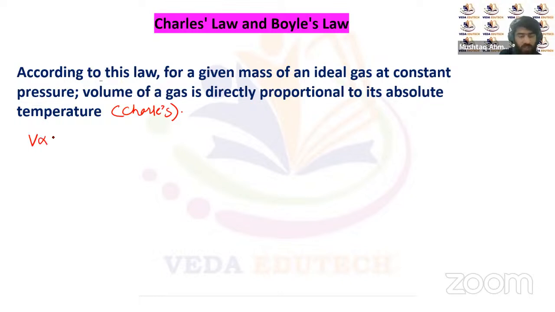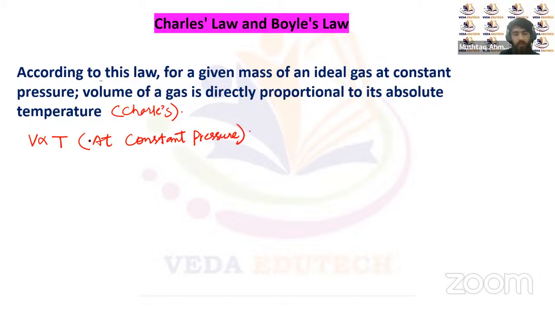So the volume of a gas will be directly proportional to the absolute temperature. V is directly proportional to T at constant pressure.